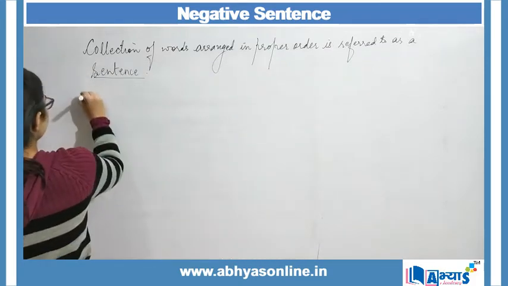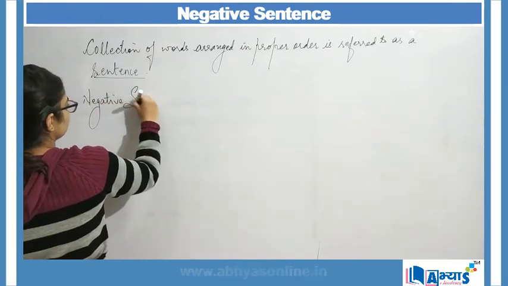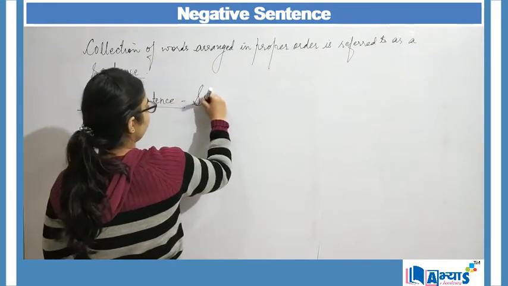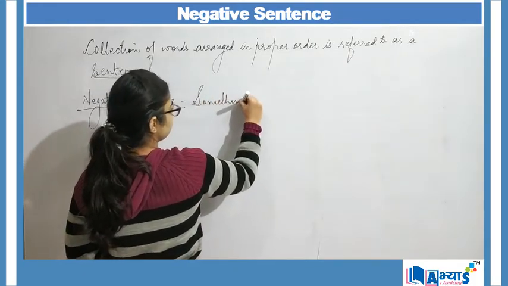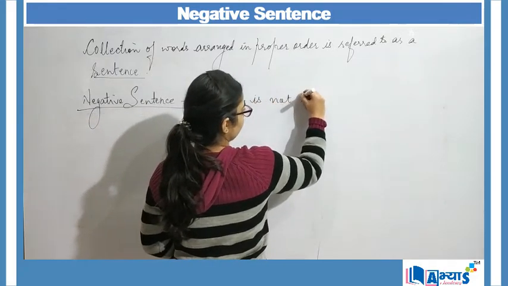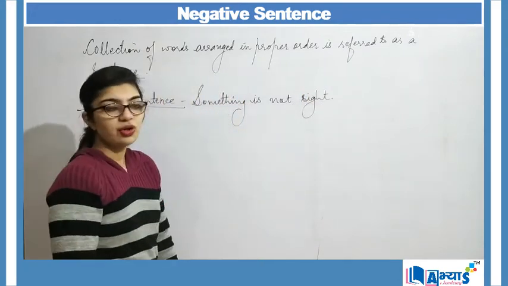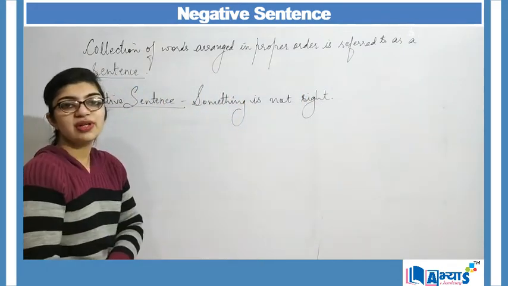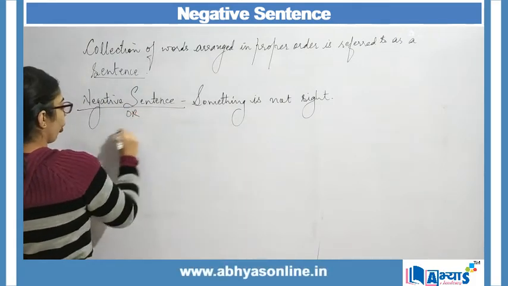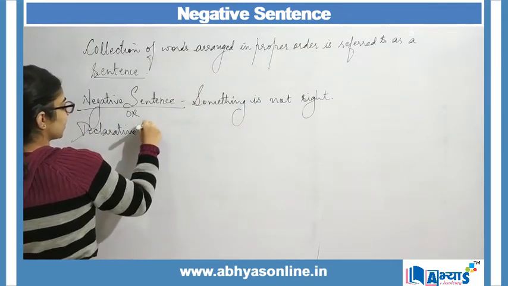So a negative sentence basically tells us that something is not right. A negative sentence is also referred to as a declarative sentence.